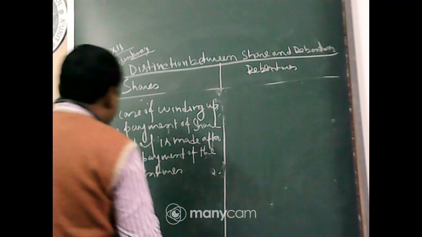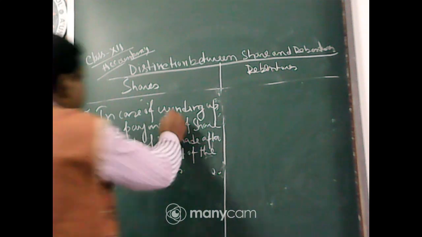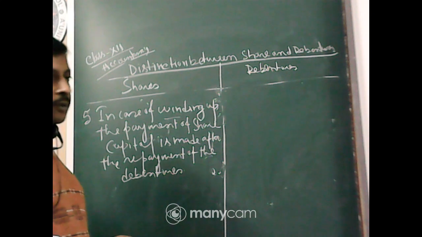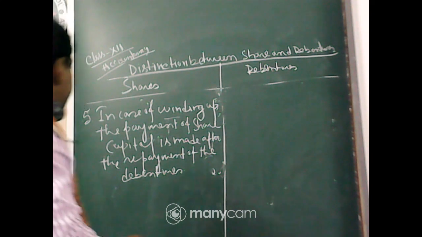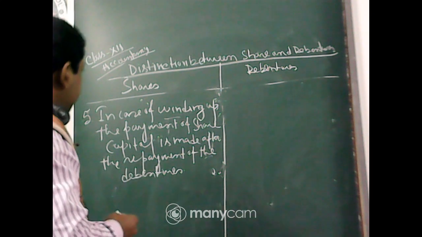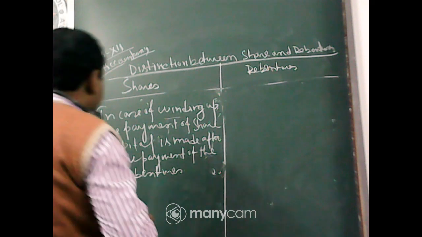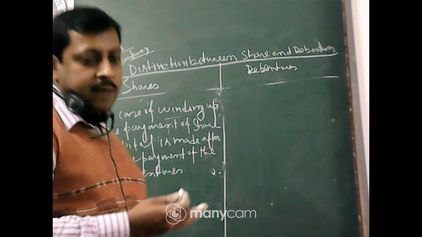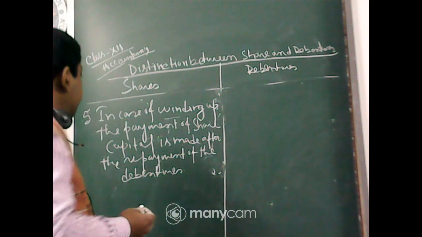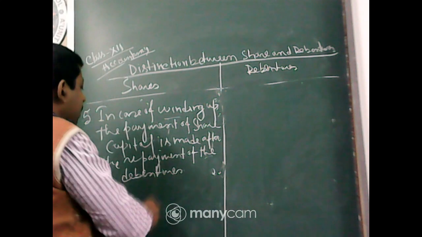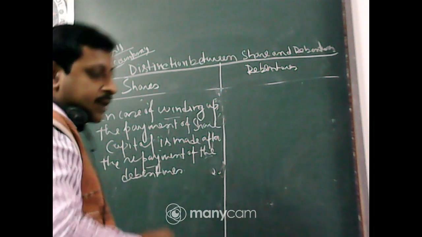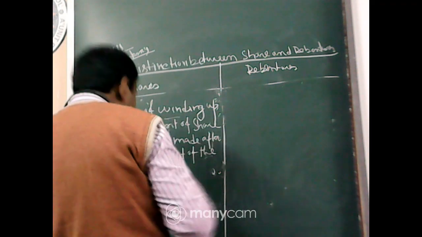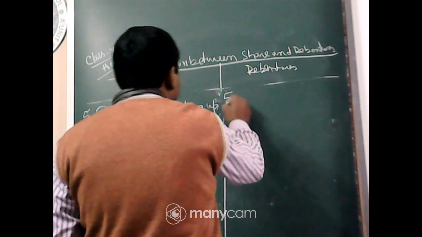Now, what is this? What does it actually mean? In case of winding up means in case of closing down of the company. When the company is wound up, the payment should be made to the debenture holders first. If there is anything left, then they can pay the shareholders. So, the first right to payment is with debenture holders.